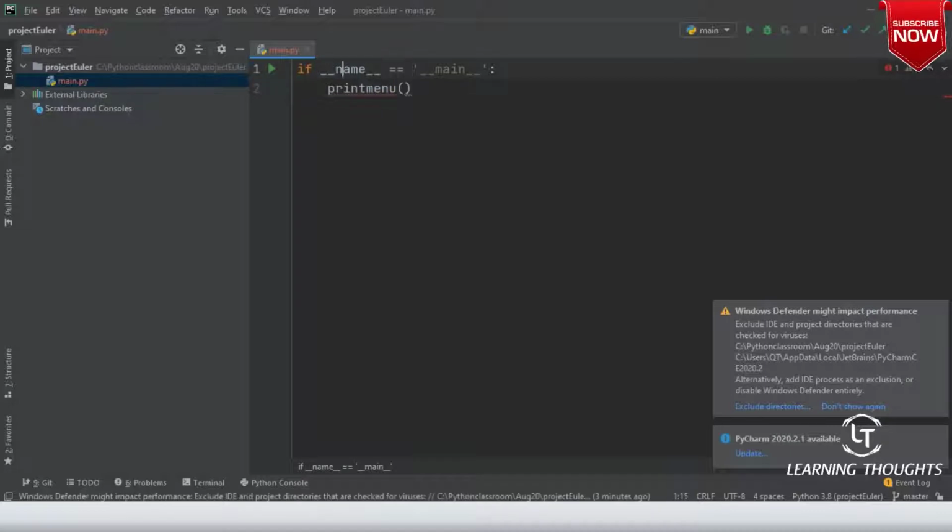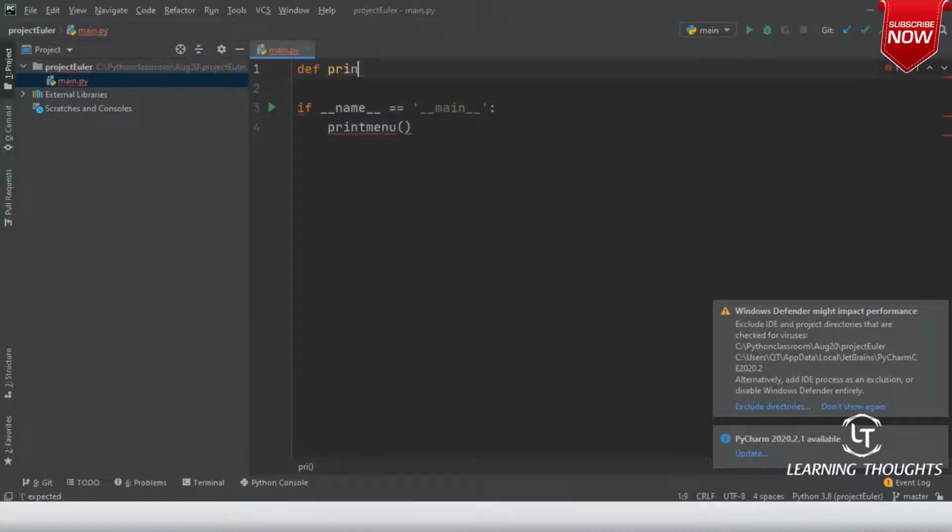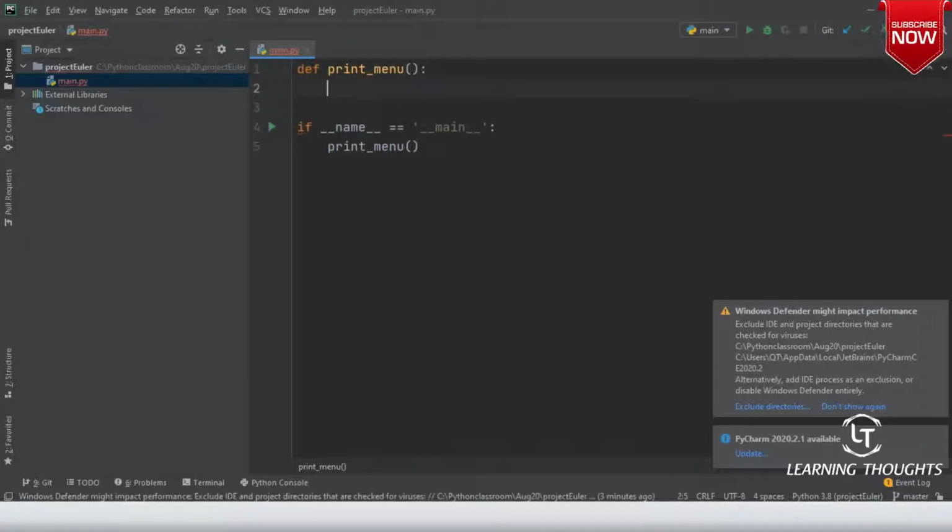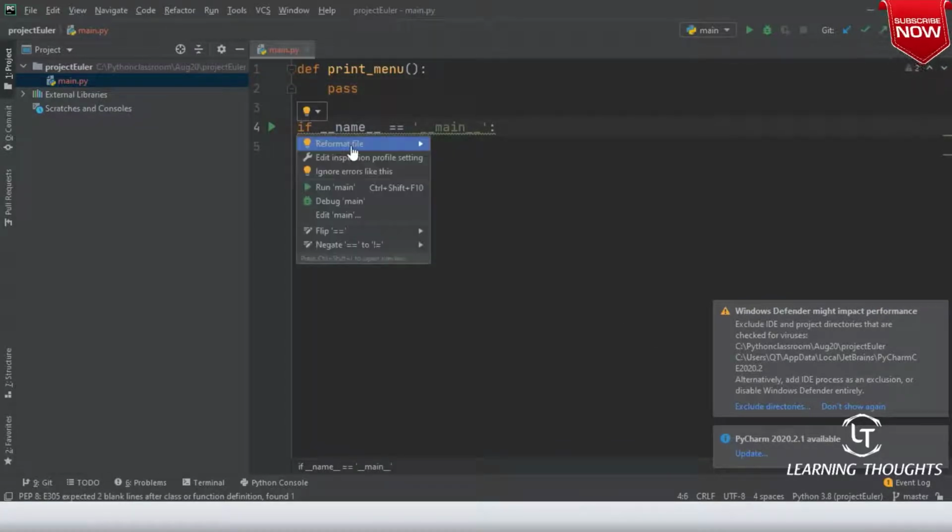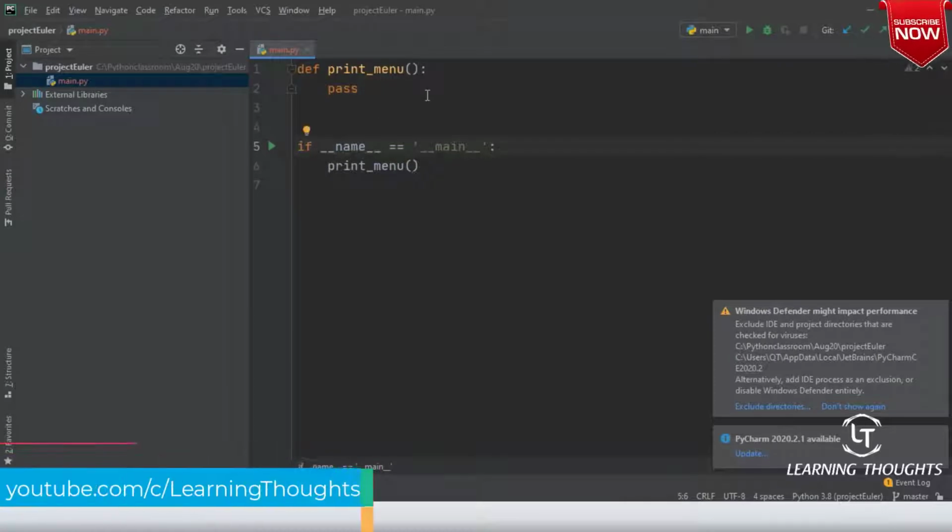Okay. But I have not defined what is this print menu, right? So for that, I'll be defining a function which is called print_menu. It is always a good idea to have two words with underscores. So I'm giving this print_menu. Right now, since I don't have too much code, I'm just writing pass over here. And then I will try to reformat the file.